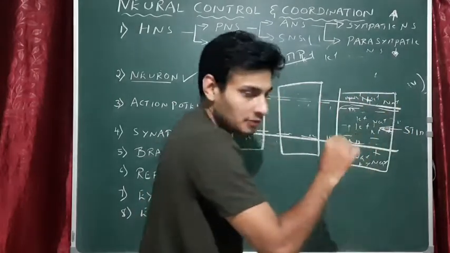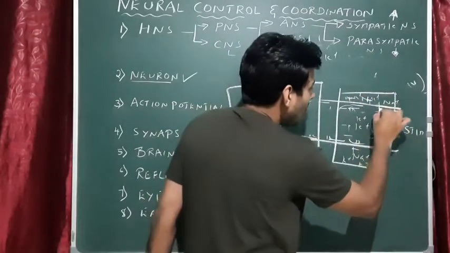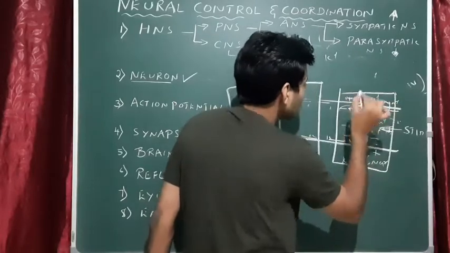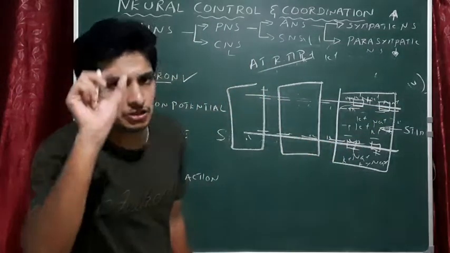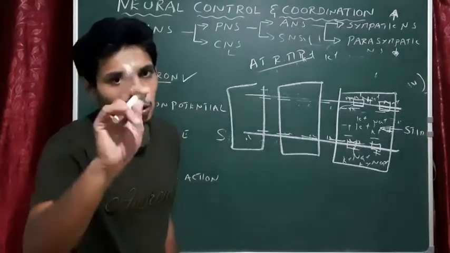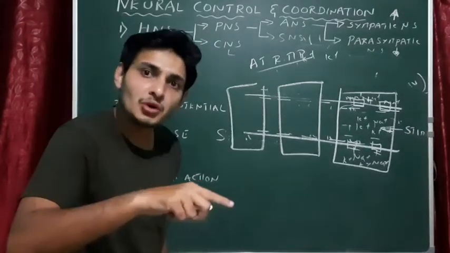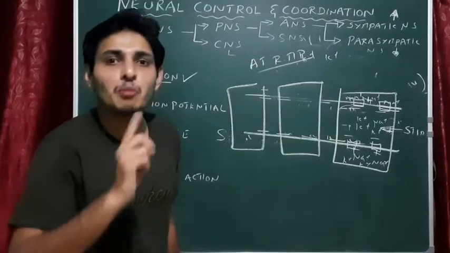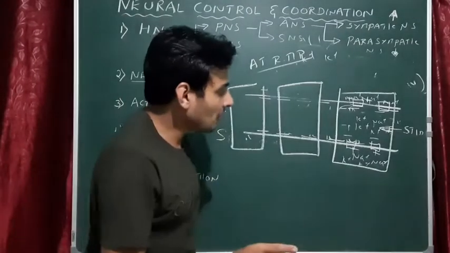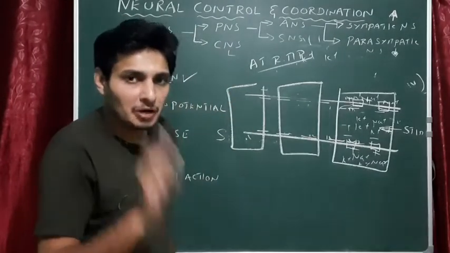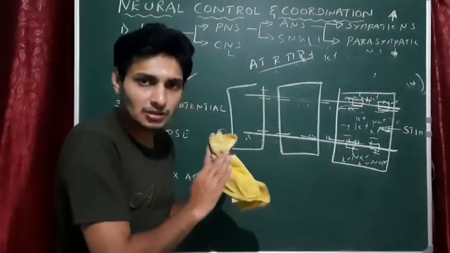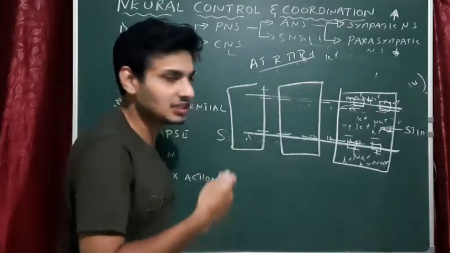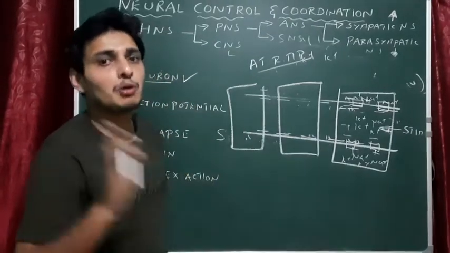Now, when the stimulus arrives, what you see is we have some voltage gated ion channels on the plasma membrane. There are two types in the neuron. One is the sodium ion channel. The other one is the potassium ion channel. Sodium ion channel always permits the entry of sodium ions itself, whereas the potassium ion channel allows only potassium ions.